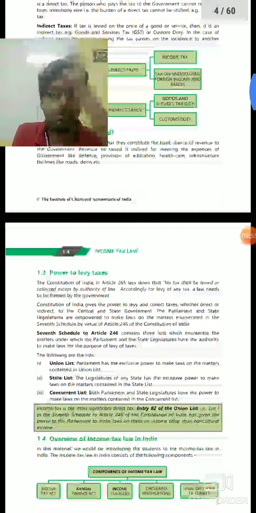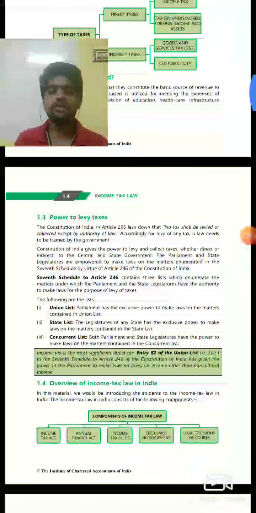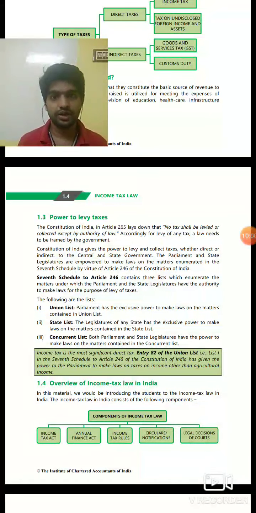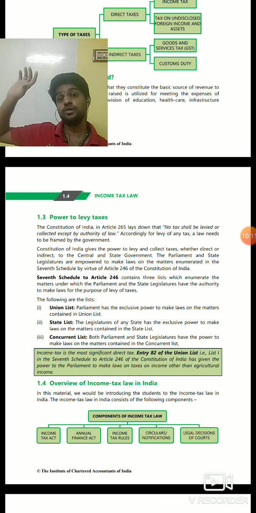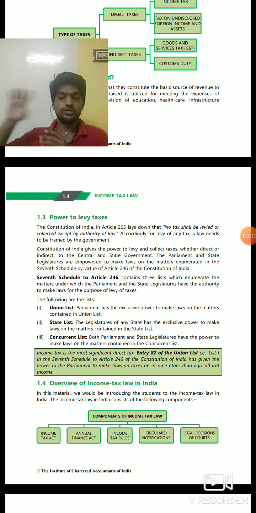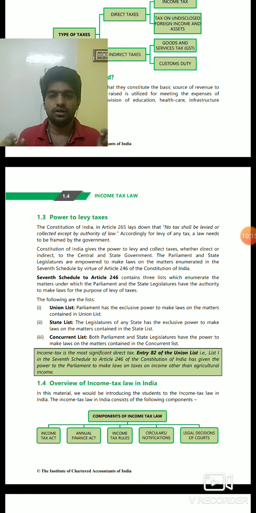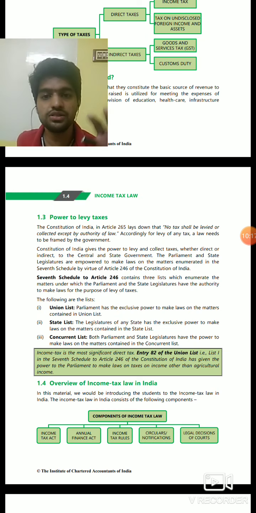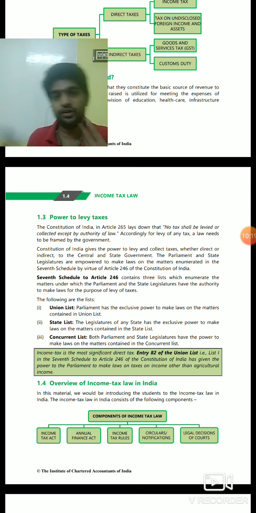So, the power to levy tax. The power to levy tax is given in the Constitution. Let me just explain the basic idea of the Constitution. The Constitution has a union list, a state list, and a concurrent list. The union list is a list in which the union, the central government, has authority. The state list is a list in which the state government has authority. And the concurrent list is another list in which both the state government and the central government will do things together.